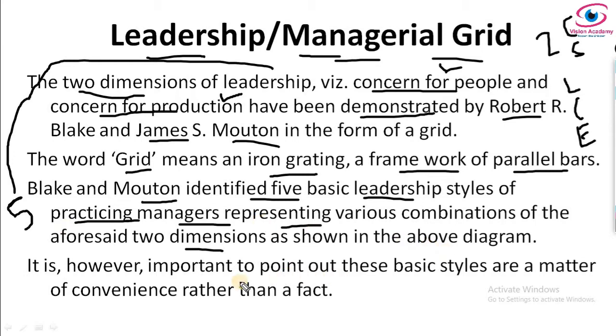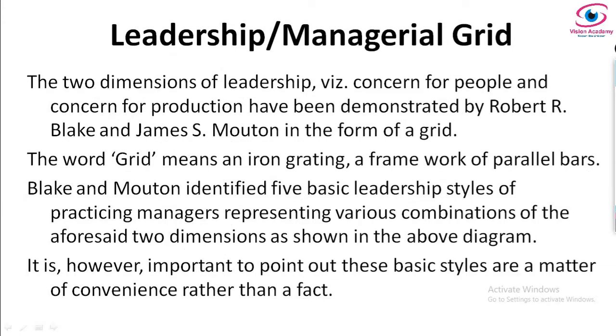Very importantly, these 5 styles are a matter of convenience rather than fact. It is very difficult to establish fact in the case of leadership grid, but it is used very widely for its convenience. That's why it is a matter of convenience.